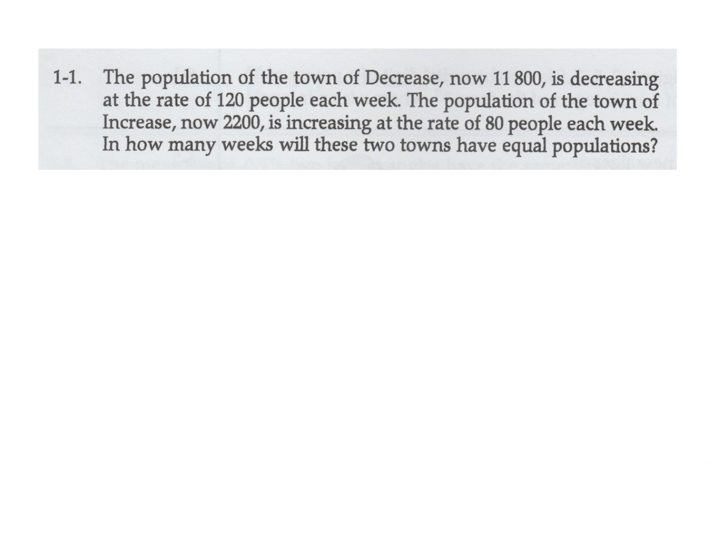The population of the town of Decrease, now 11800, is decreasing at the rate of 120 people each week. Population of the town Increase, now 2200, is increasing at the rate of 80 people each week. In how many weeks will these two towns have equal populations?